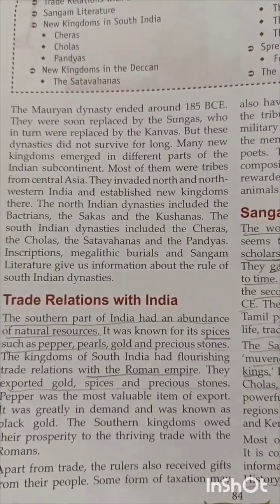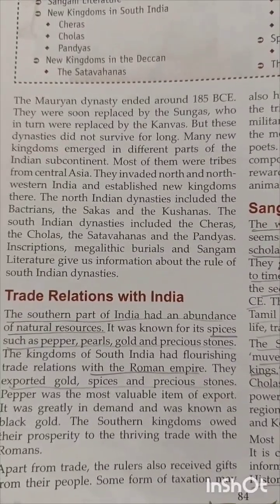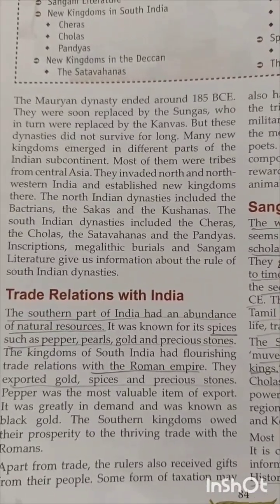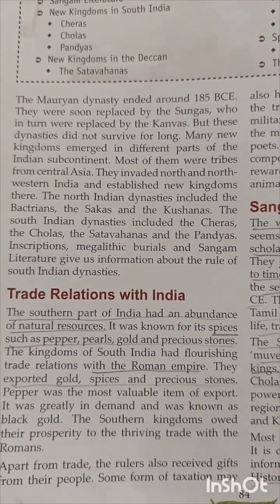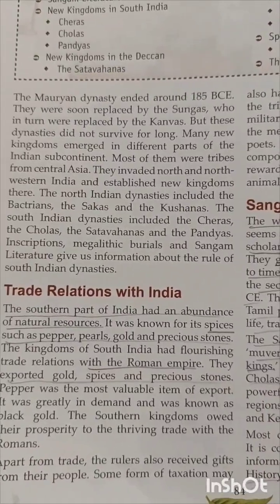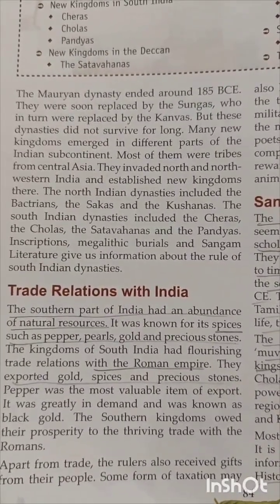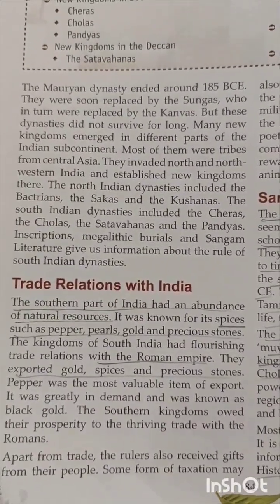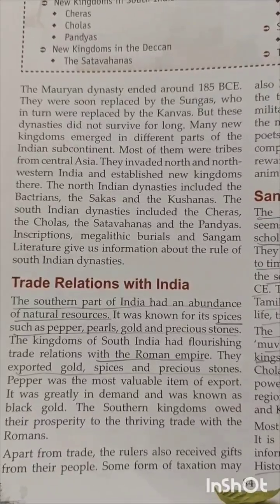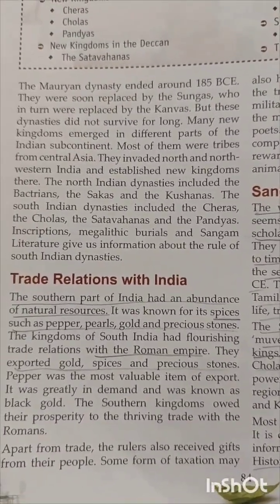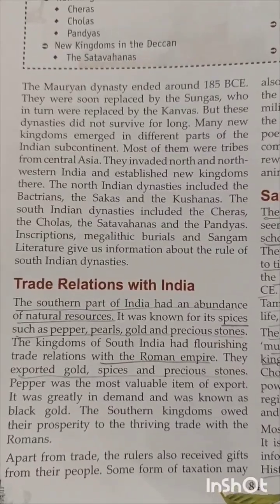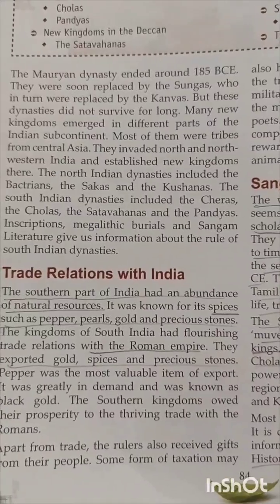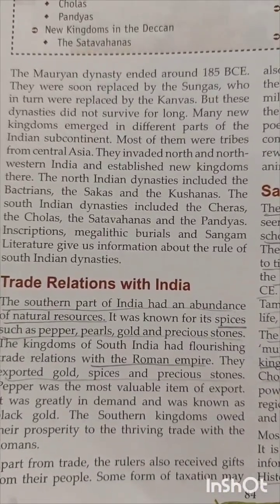So many different dynasties emerged in different parts of the Indian subcontinent. Most of these were tribal peoples, those who came from Central Asia. They came here to India and invaded the north and the northwestern part and established their kingdoms here. Like for example, the dynasties which came here after the decline of the Mauryan dynasty were the Indo-Greeks, Sakas, Kushanas, Satavahanas, and the most important were the three, that is the Cheras, Cholas and the Pandyas. So all these dynasties were established in different parts of India.